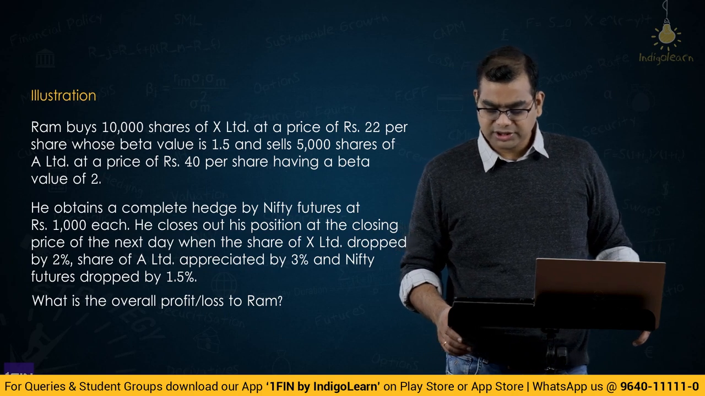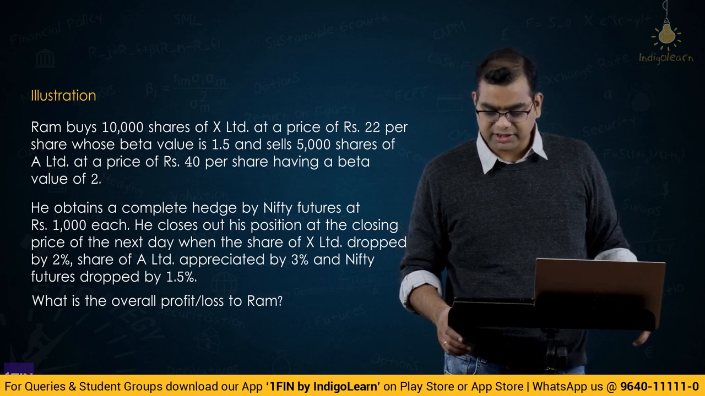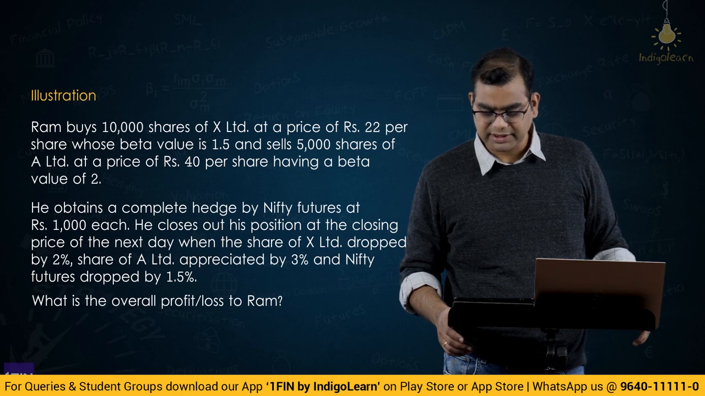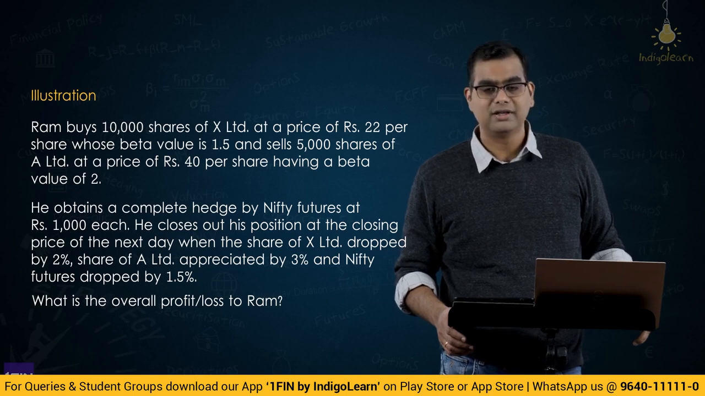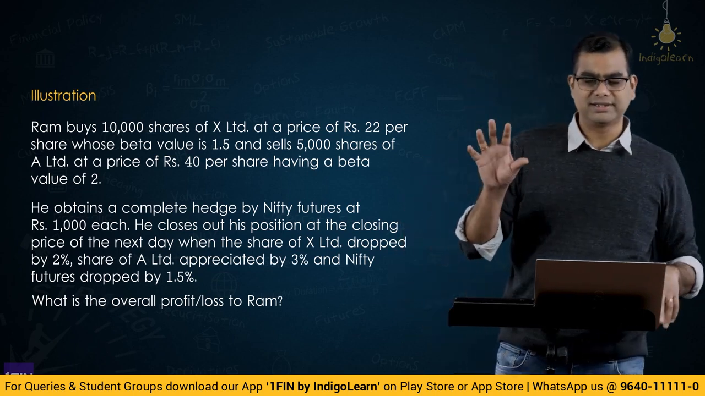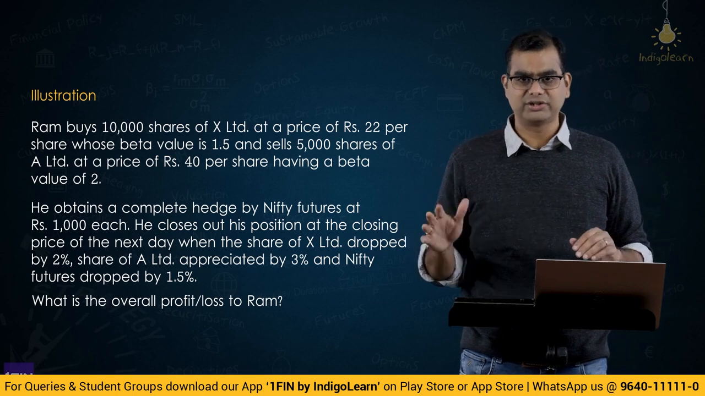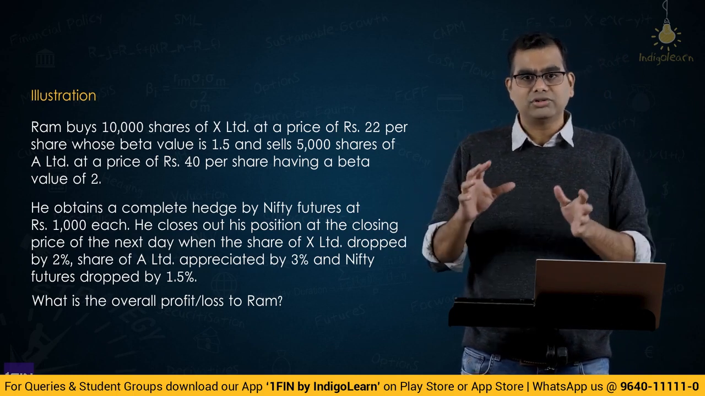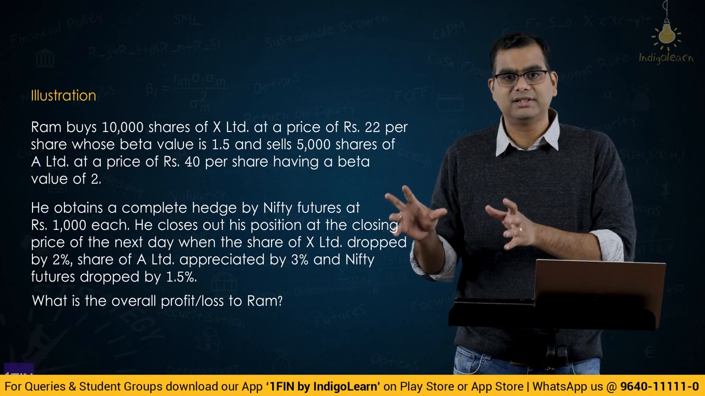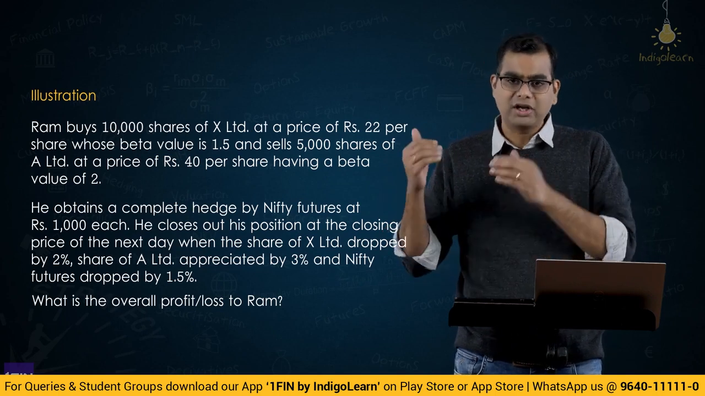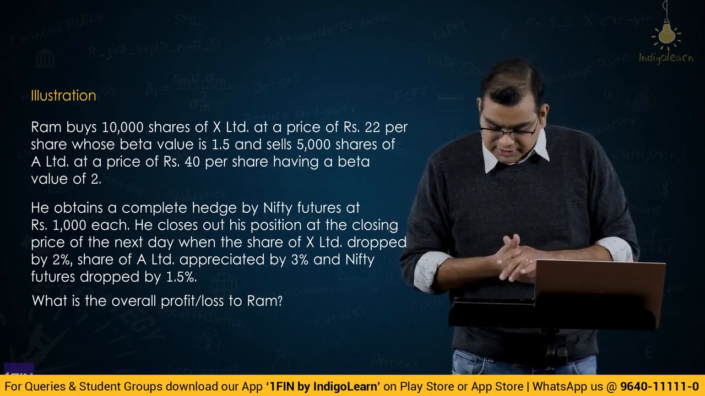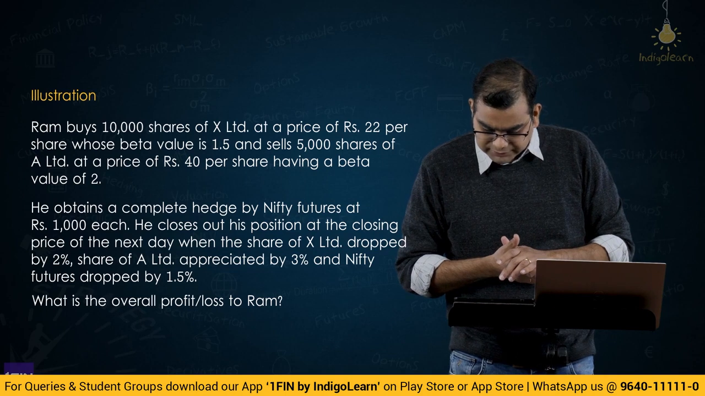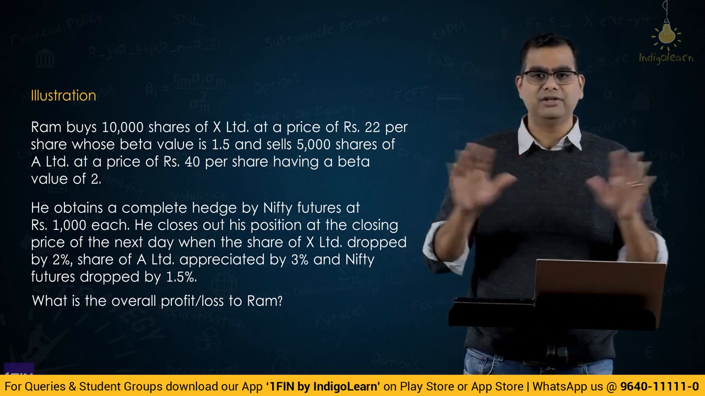He closes out his position at the closing price of the next day when the shares of X Limited drop by 2% and shares of A Limited appreciated by 3% and Nifty futures dropped by 1.5%. What is the overall profit or loss to Ram? So he basically did some transactions and he also hedged it using Nifty. Now some events have happened after the hedging activity. Because of those events, please tell me what is the value of the portfolio? What is the overall profit or loss to Ram, value of the portfolio?